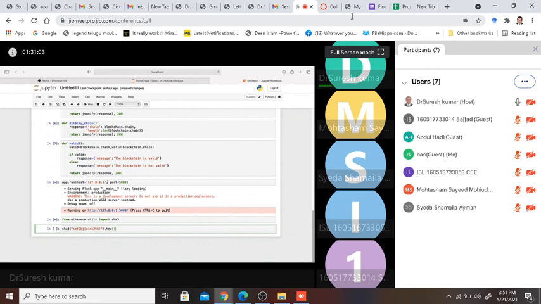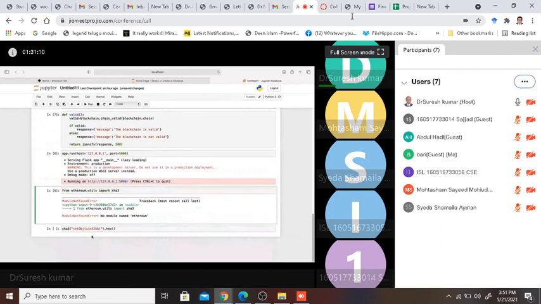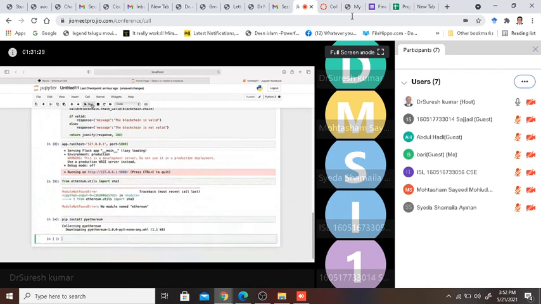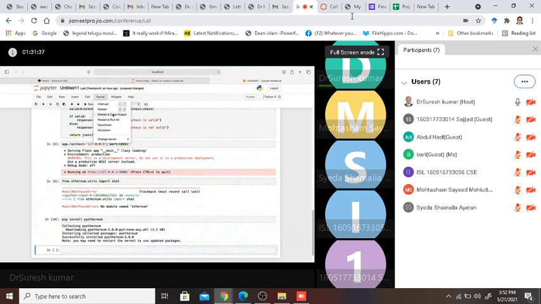Oh, why is it not executing? Because the previous one is still running. Okay, fine. No module named ethereum. So let's install PyEthereum. It has installed PyEthereum, and tells me to restart my kernel.